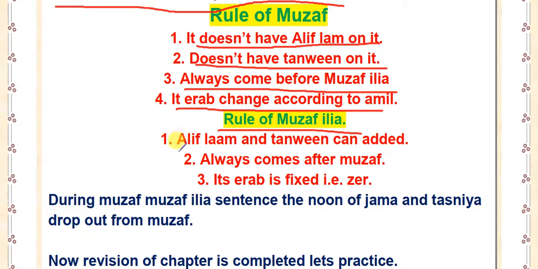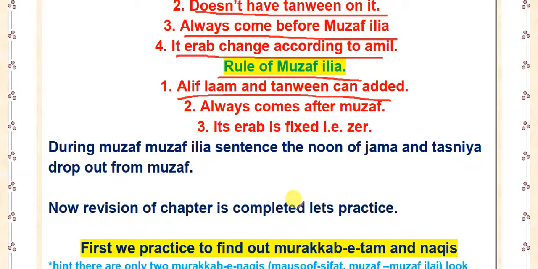And what is the rule of muzaf ilayh? The rule of muzaf ilayh is that it will always have zair on it. Muzaf ilayh can have alif lam and tanween on it. And the i'rab of muzaf ilayh is fixed, that is, it always has zair on it, and the muzaf ilayh always comes after muzaf, not before muzaf.